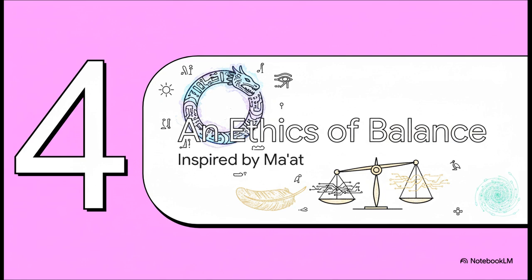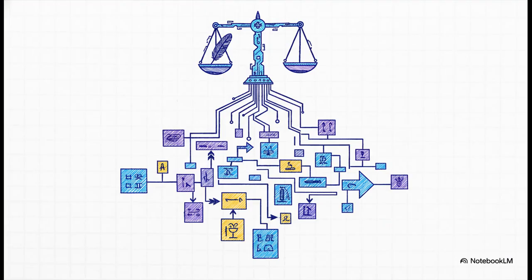And Ma'at isn't about a strict set of rules. It's about cosmic balance, truth, and order. It's a much more dynamic, fluid way of thinking about ethics. And let's be clear, this is not just some philosophical statement they put on their website. The principles of Ma'at are literally hard-coded into the system's decision-making. Ethics here are a core feature, not an afterthought.